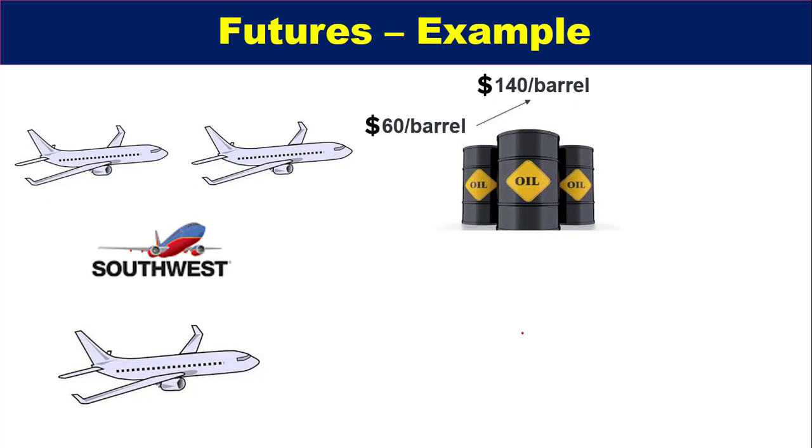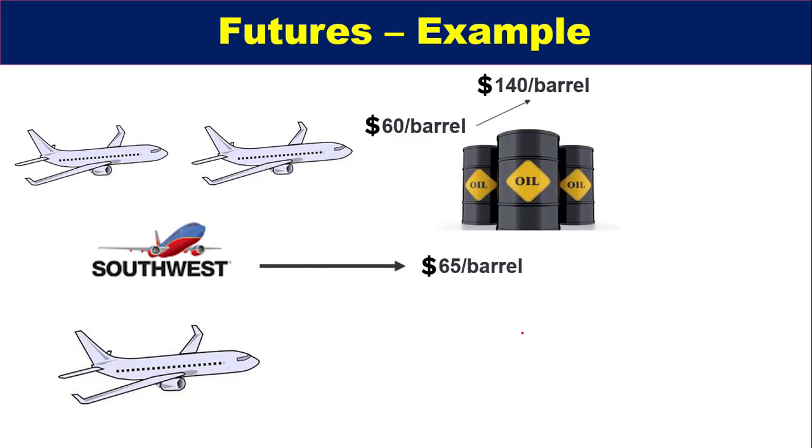This Southwest company used to trade in futures. So what happened? As I told you, oil was selling at $60 a barrel at that time, but Southwest, the airline company, was buying oil futures for the same month at about $65 per barrel.